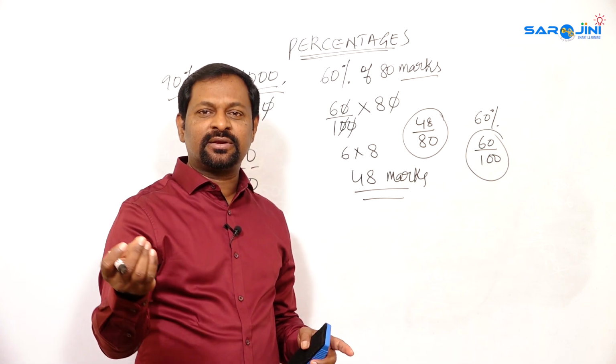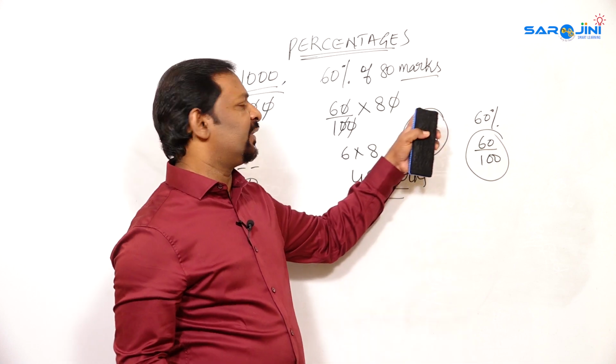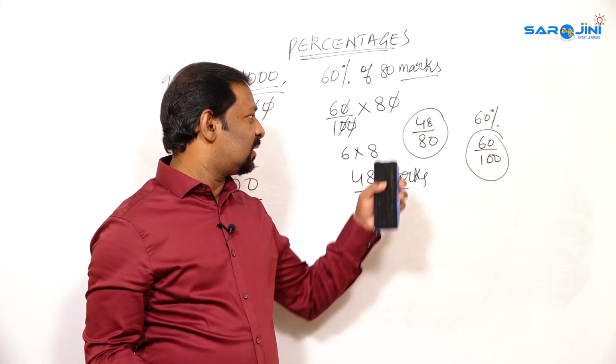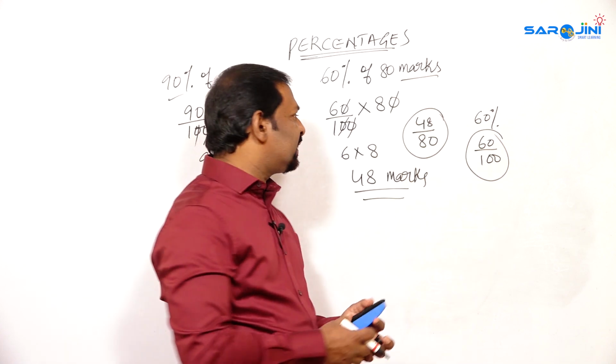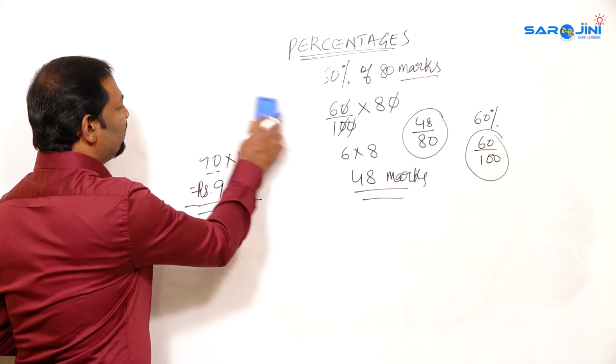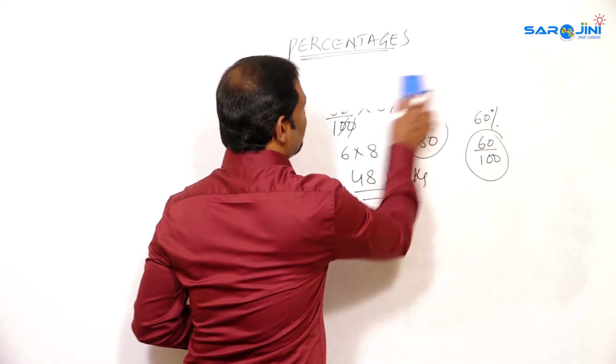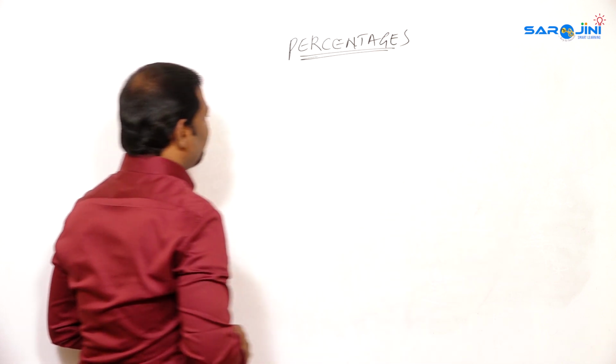So if it is 1000, a 0 is increasing, which means on the numerator also one 0 will increase. So here this is nothing but converting into a fraction. This is converting into a fraction.